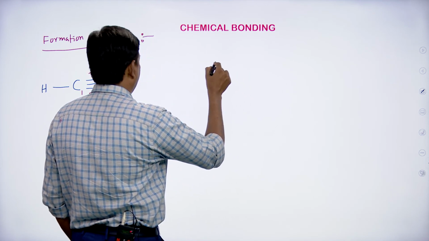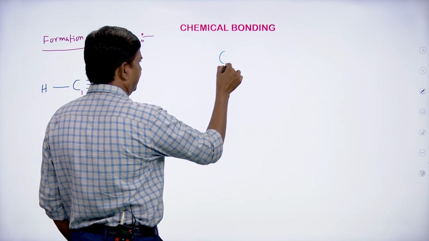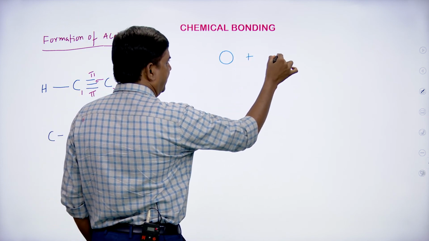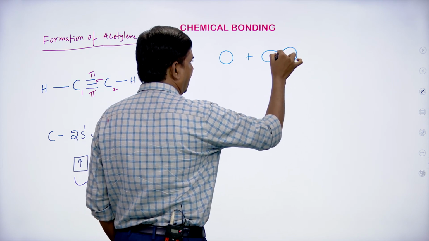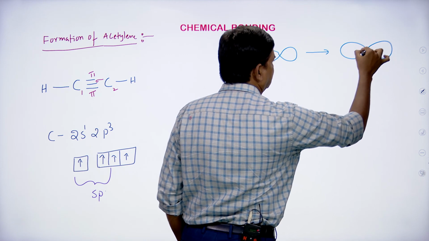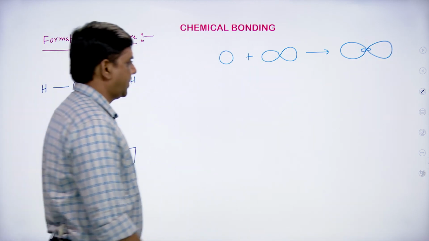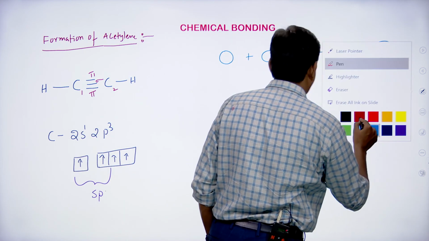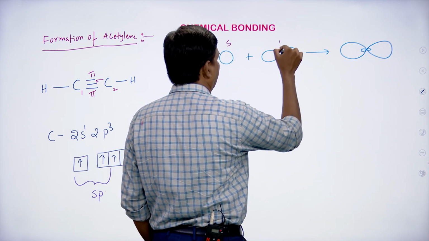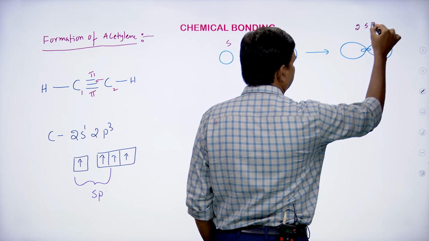So one s orbital and one p orbital like this will give you the two sp hybrid orbitals. One s and one p, and these are two sp hybrid orbitals.